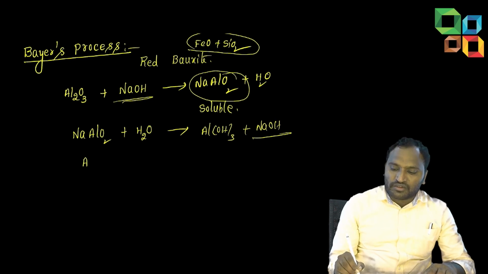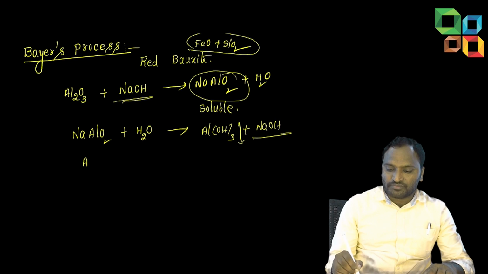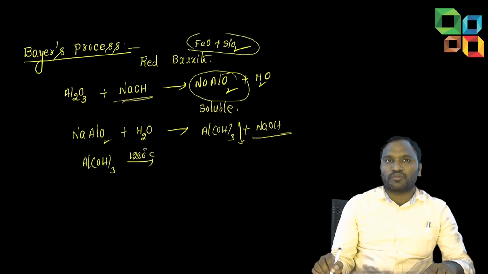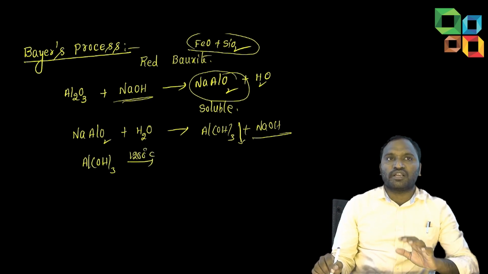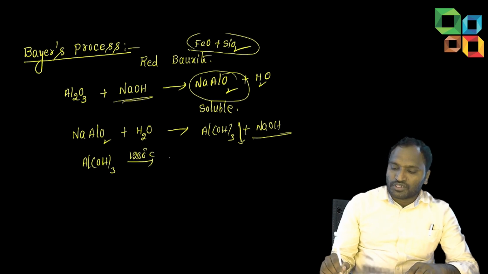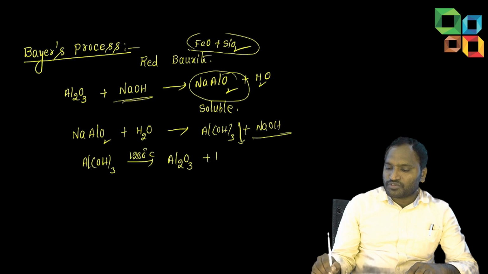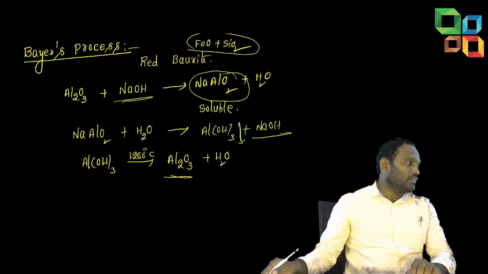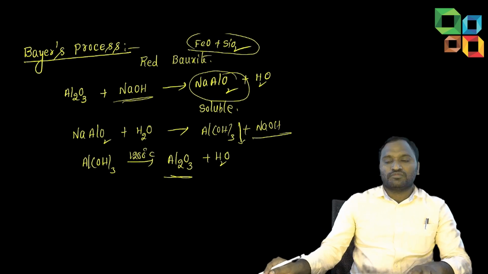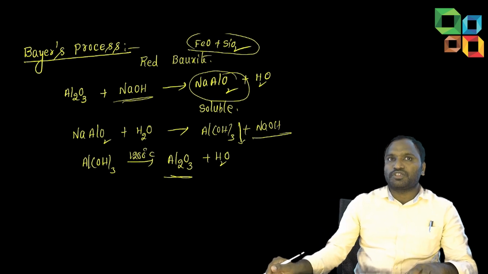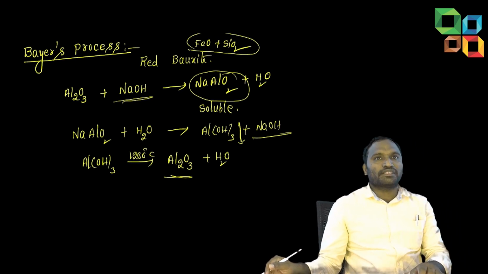This aluminium hydroxide is a precipitate. On heating above 1200 degrees Celsius, I told you students, if you don't know the temperature, no need to write, just put a delta symbol, it forms Al2O3 plus H2O. This is concentrated, free from the above impurities. Understood, students?